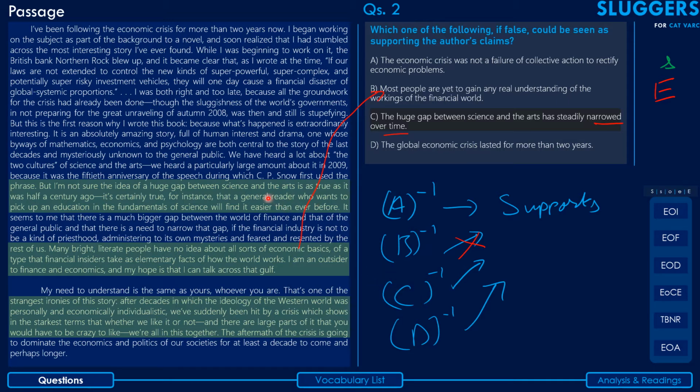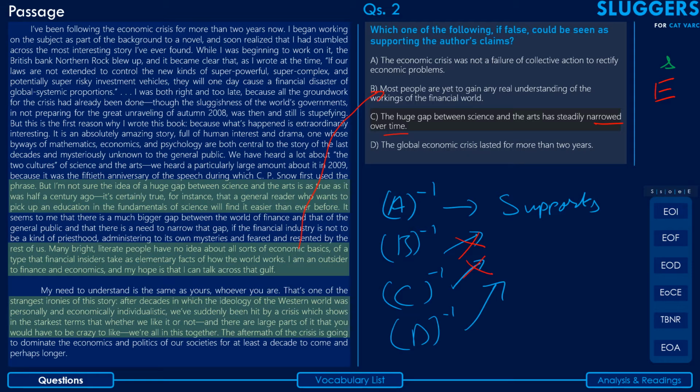The author in fact says it here: but I'm not sure the idea of huge gap between science and arts is as true as it was a century ago. It's certainly true, for instance, that a general reader who wants to become educated in the fundamentals of science will find it easier than ever before, which means it has narrowed, that the gap is not as much as it used to be earlier. Okay, that's what the author feels. And the inversion of option C would say that it has broadened. So it does not support the author's argument. So again, you can eliminate this, right?